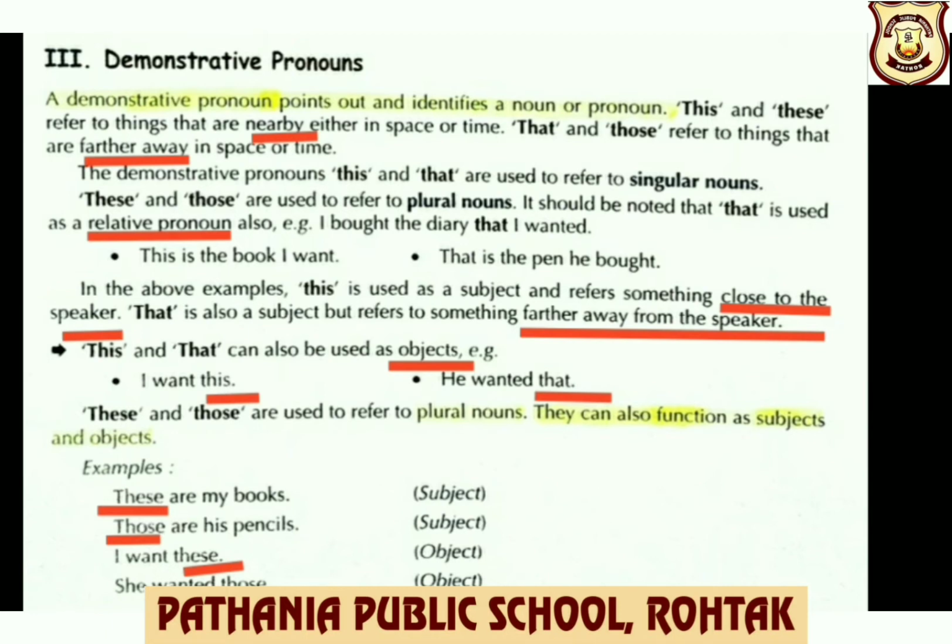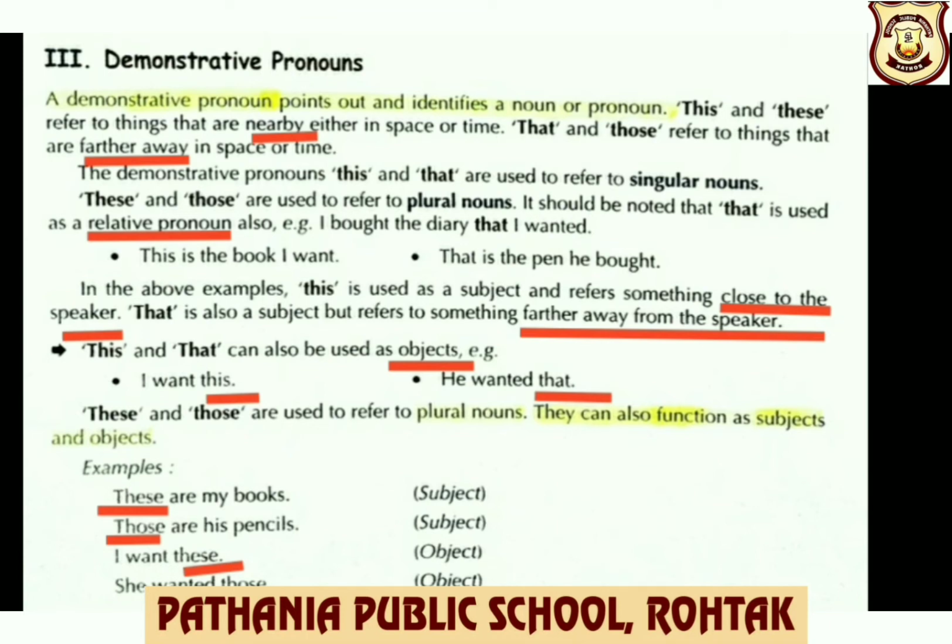Children, here you should note that that is also used as a relative pronoun. For example, I bought the diary that I wanted. So here you can see, children, that is used as a relative pronoun, which means it is used to join two clauses.